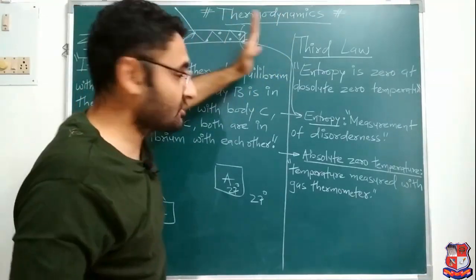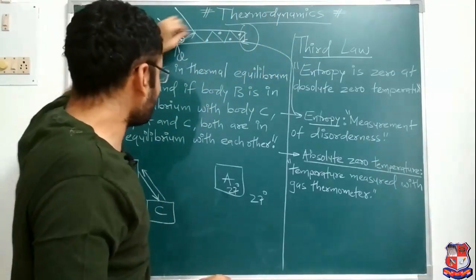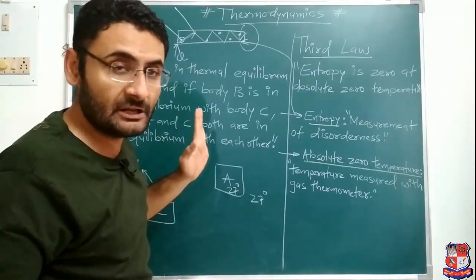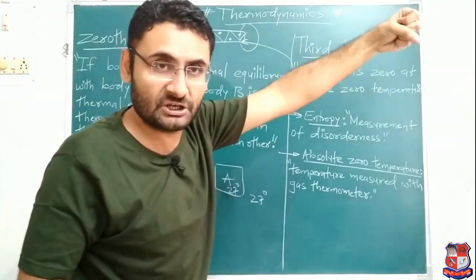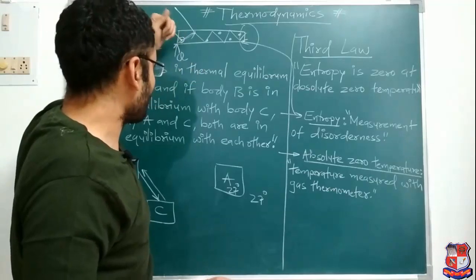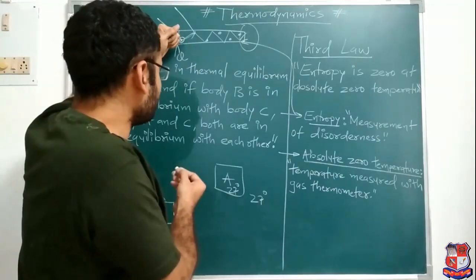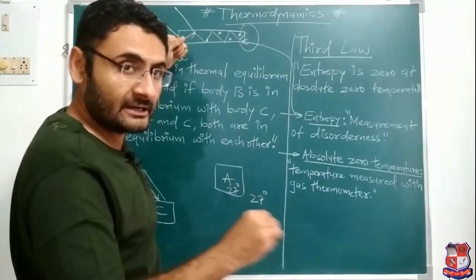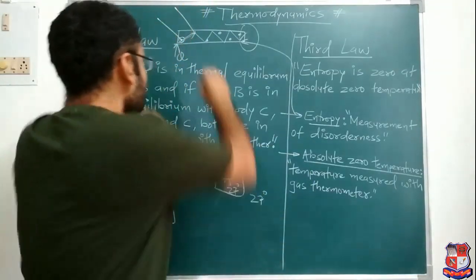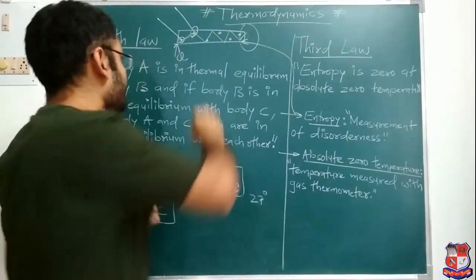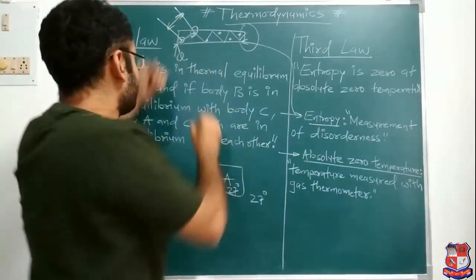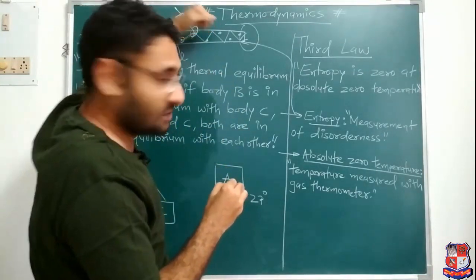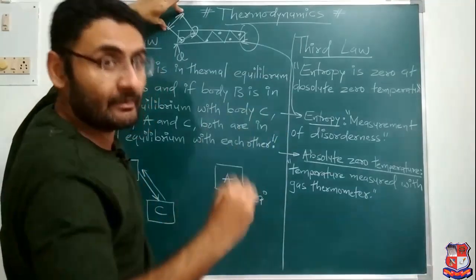And due to the propagation of the heat, what happens? Whatever ordered positions are there for each and every molecule, they are changing their positions. Suppose for the first molecule the ordered position is this, but after supplying the heat, it will change its position. So that molecule has disordered its position. That is the disordered position. And if you measure the distance between the ordered position and the disordered position, that is known as measurement.